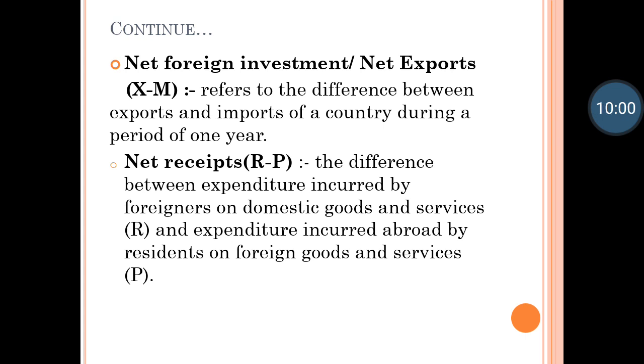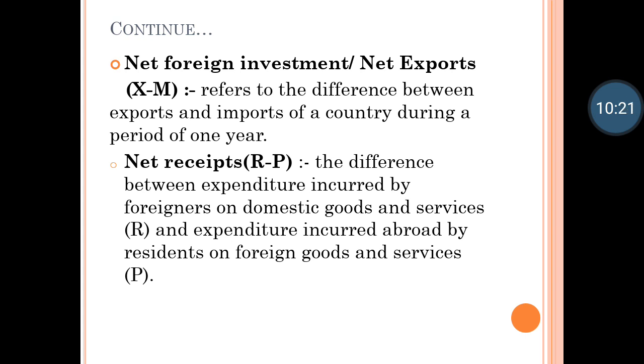Export has to be more than import, and then comes net receipts, that is R minus P, the expenditure incurred by foreigners on domestic goods, that is, whatever expenditure foreigners are doing in our country. Whatever expenditure they do will improve our money, our national income.